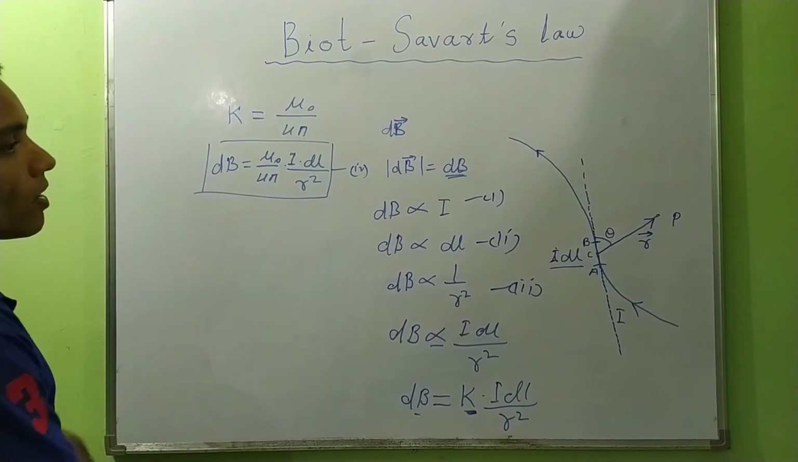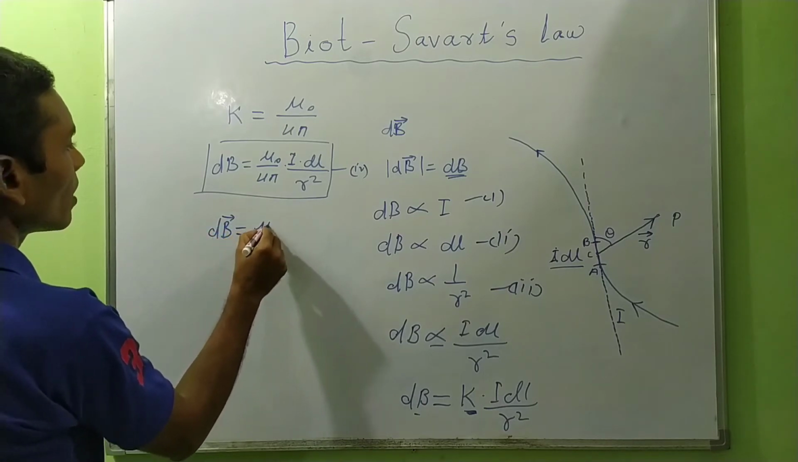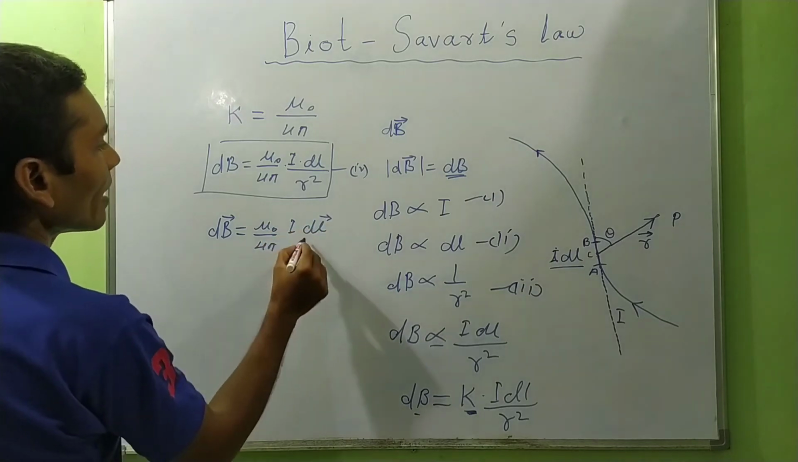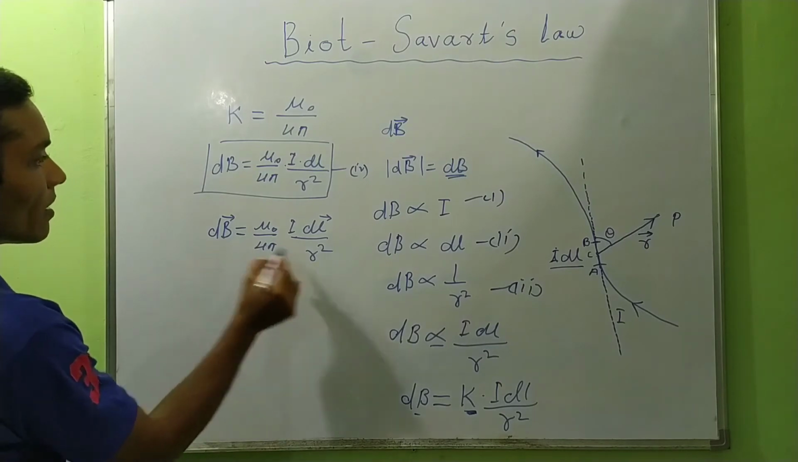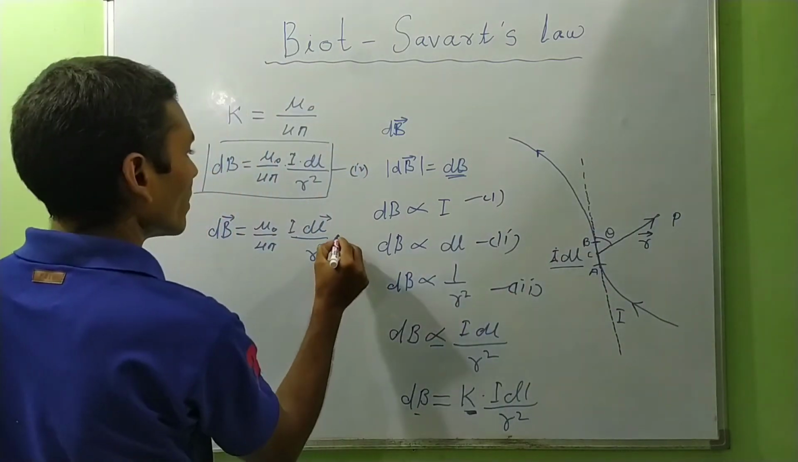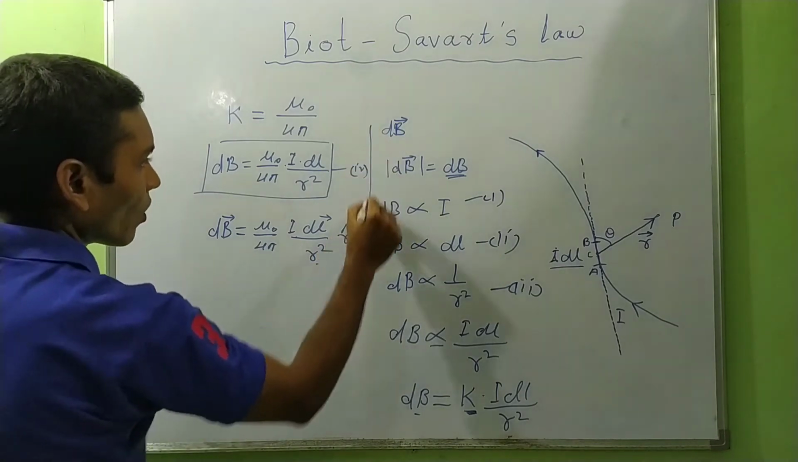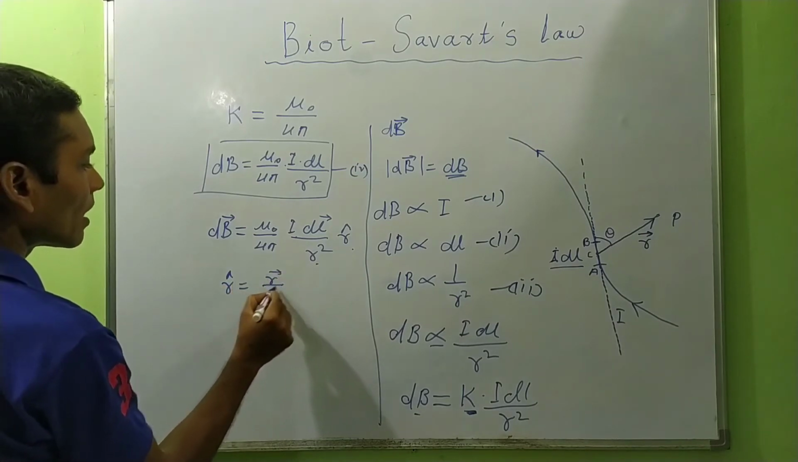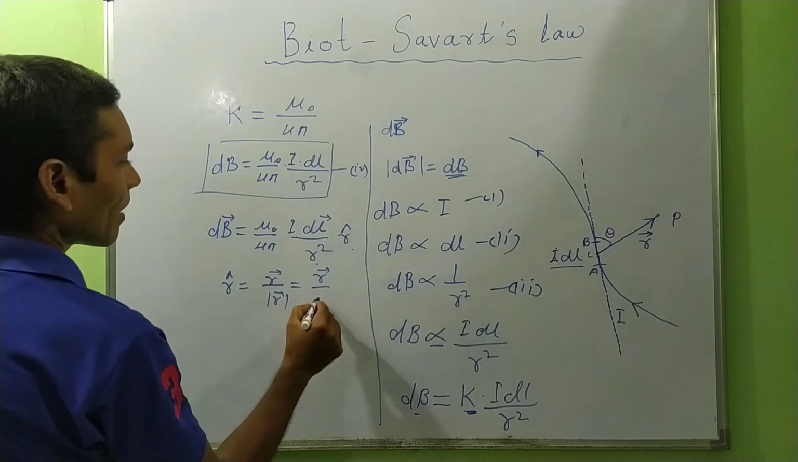Now the vector form of this equation will be vector dB equals mu naught upon 4 pi into I vector dl upon r square, and the unit vector along this distance will be r cap. You know that the unit vector r cap equals vector r upon mod of vector r, and it is equal to vector r upon r.